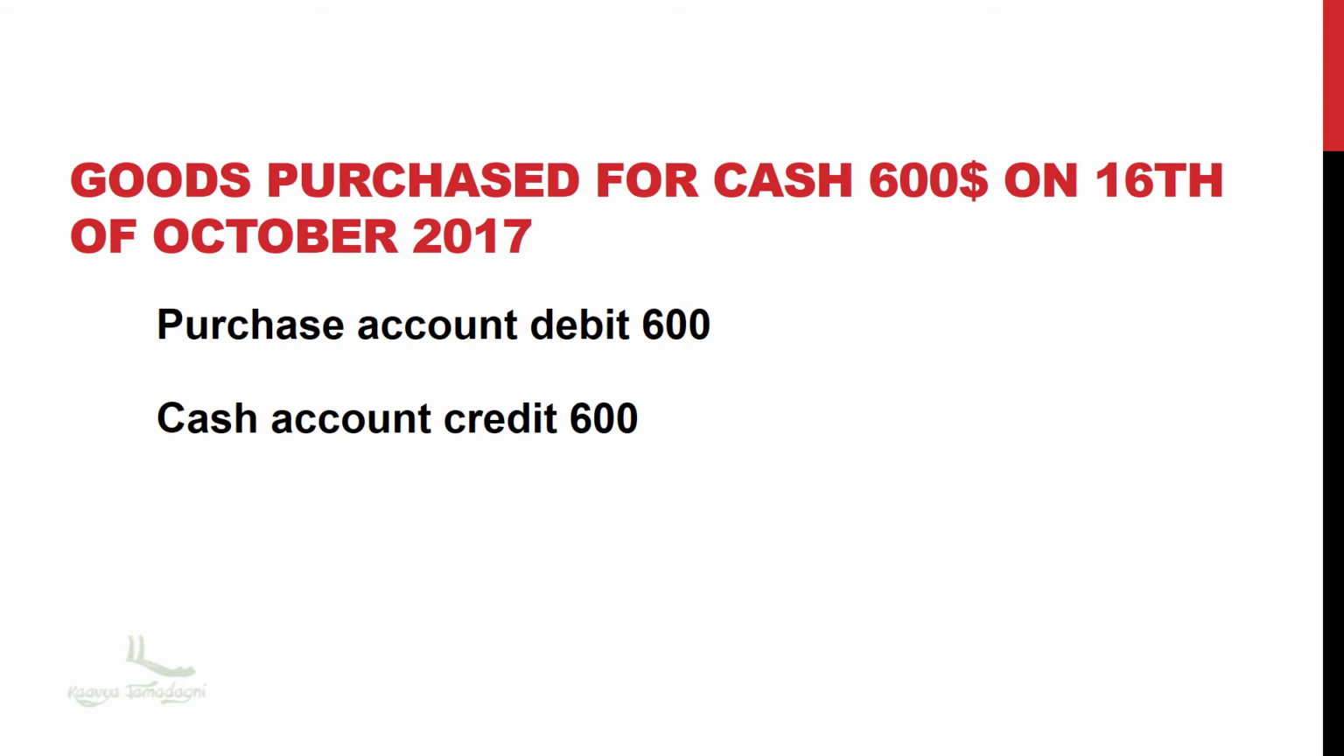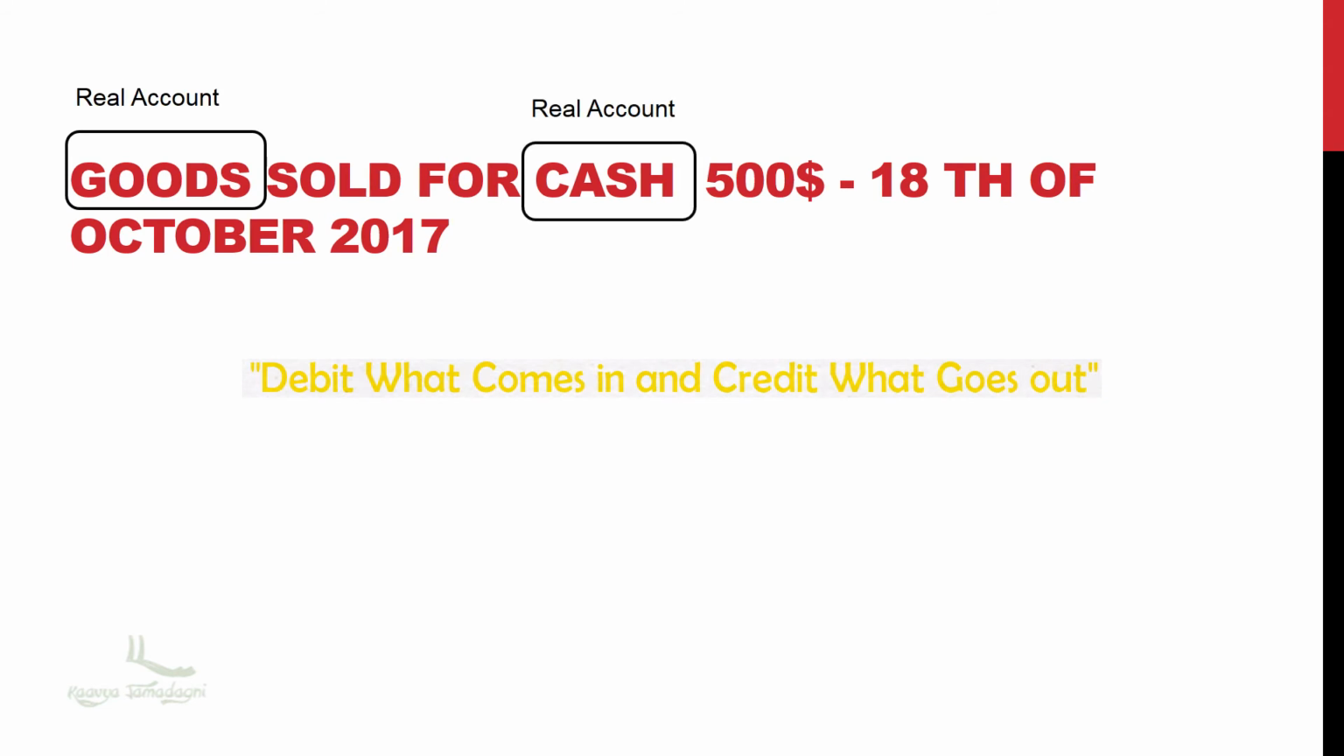The next example is just like this. Goods sold for cash, $500, on 18th of October 2017. What we can observe here is goods and cash both are real accounts. As per the golden rule of the real account, debit what comes in and credit what goes out. So what is happening over here?